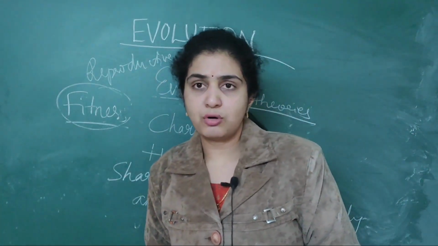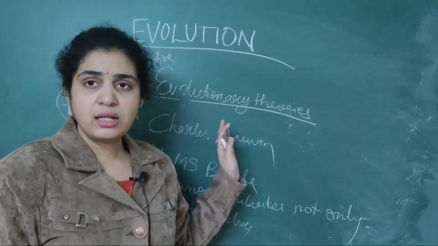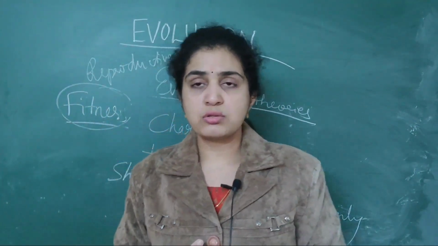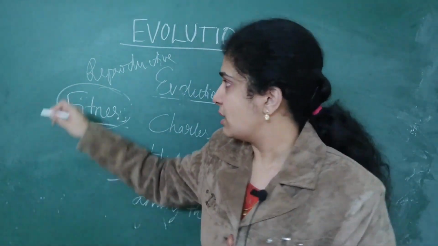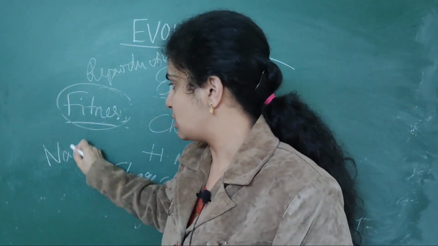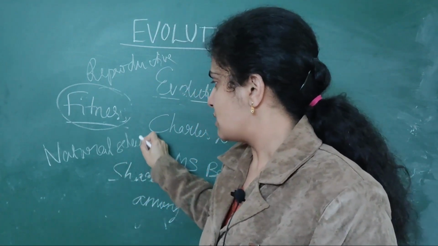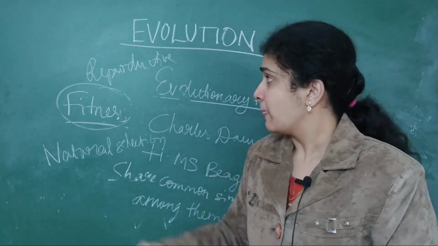Reproductive fitness means that nature selects those who leave more progeny than others. So he also gave the natural selection theory. These are the most important accepted theories.